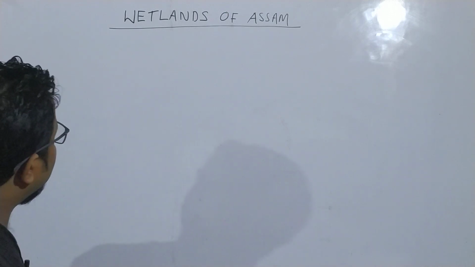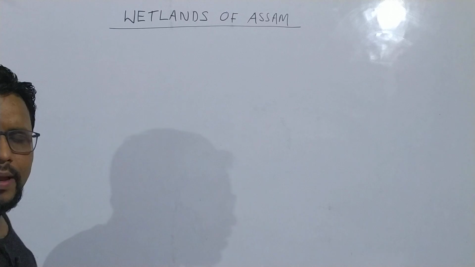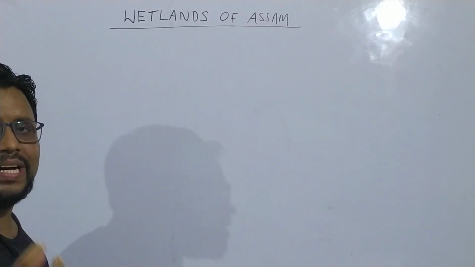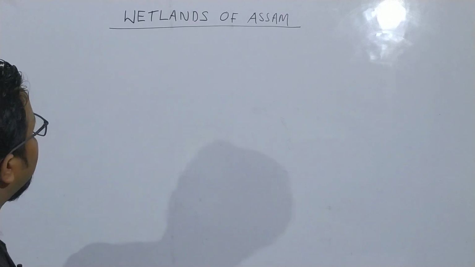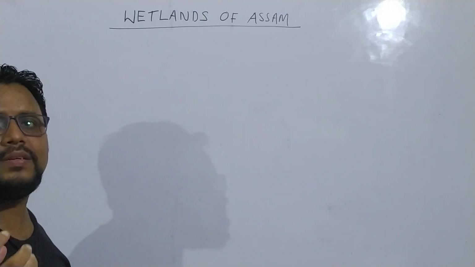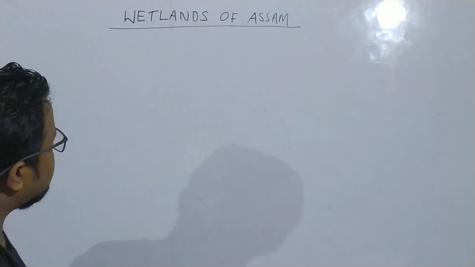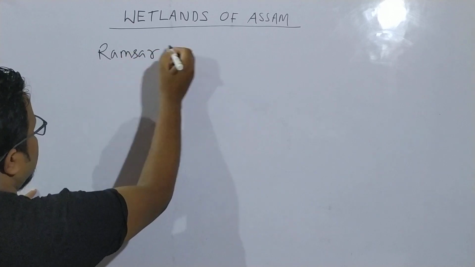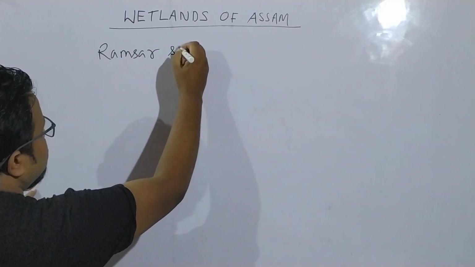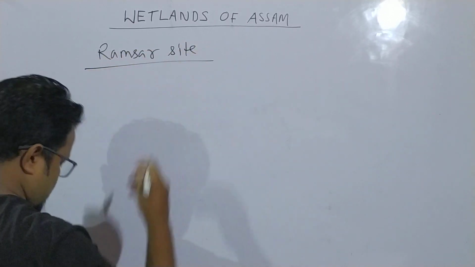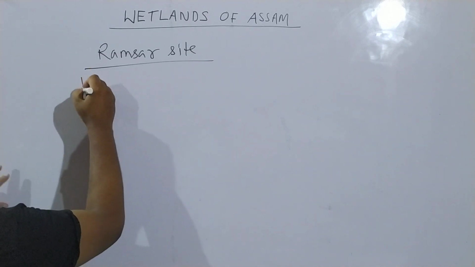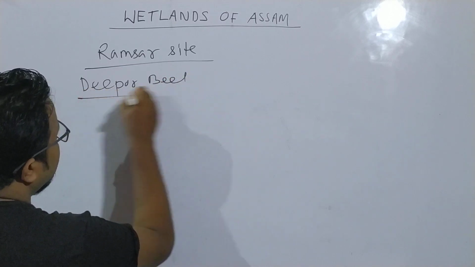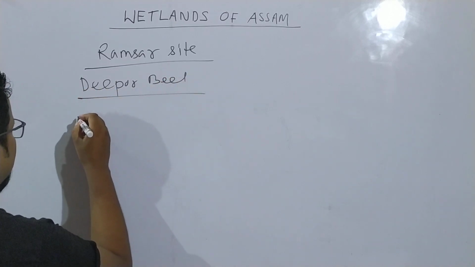Okay, Deepor Beel is the only wetland in Assam which is in the Ramsar list. Ramsar list or Ramsar site. Deepor Beel is in Assam, in Guwahati, and the other two are from the northeast.